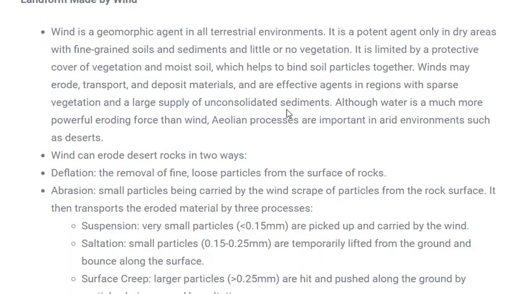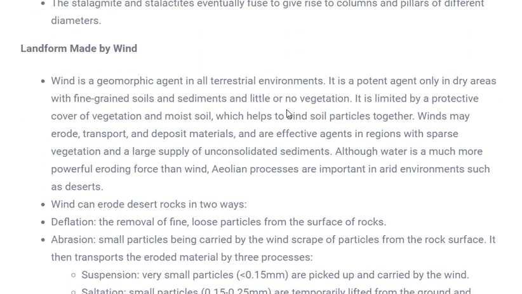Next is landform made by wind. Again, as I said in the beginning, two kinds of landforms are generally formed. One is by the erosional process and the other is by the depositional process. So wind itself doesn't form any kind of landform. It carries small rock particles or sand particles which help to erode the mountains or other landforms.